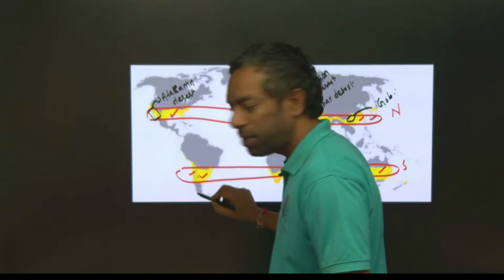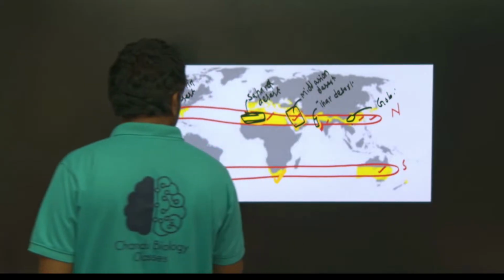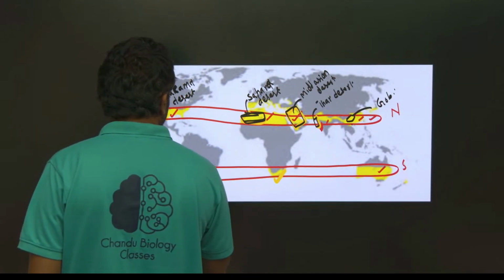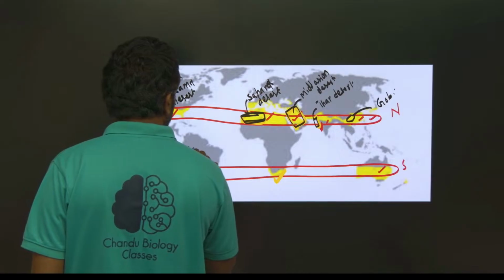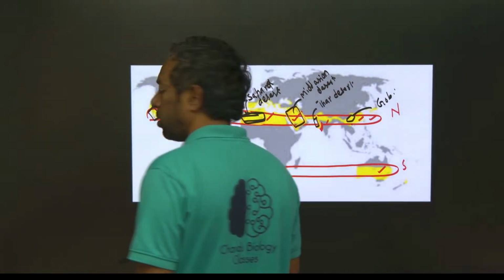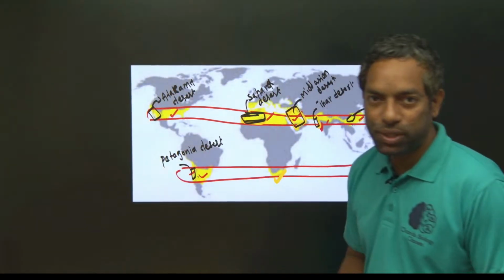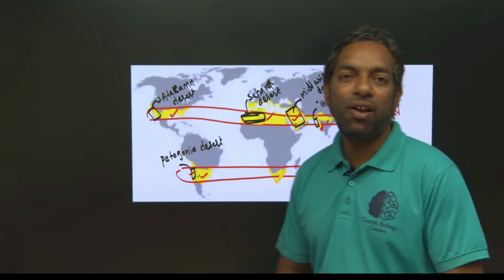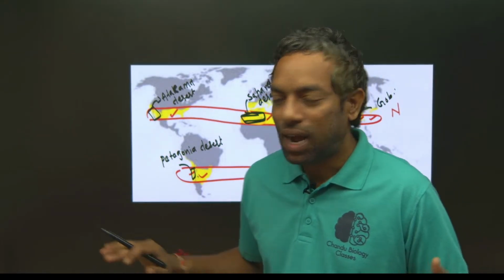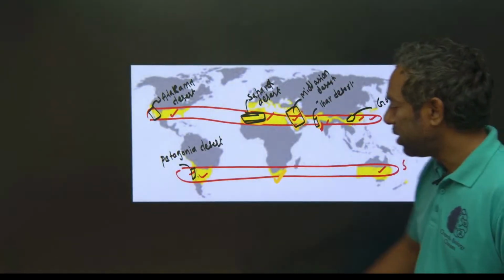This is South America, this side a desert, cold desert, Patagonia desert. Guys, there is a question: which one of the following is a hot desert or a cold desert? Okay, hot deserts are what, cold deserts are what?